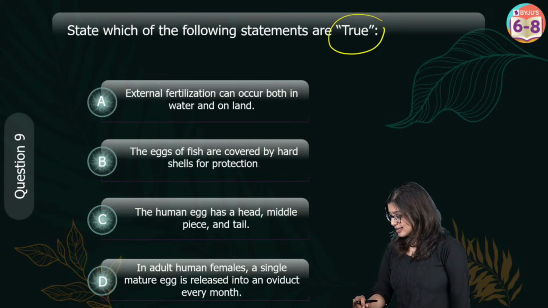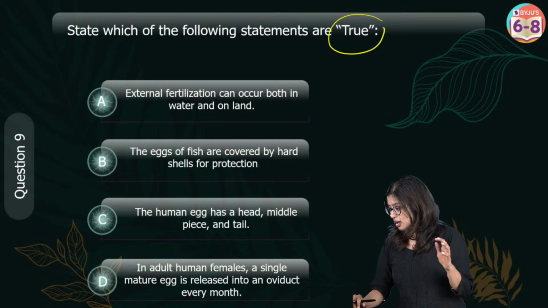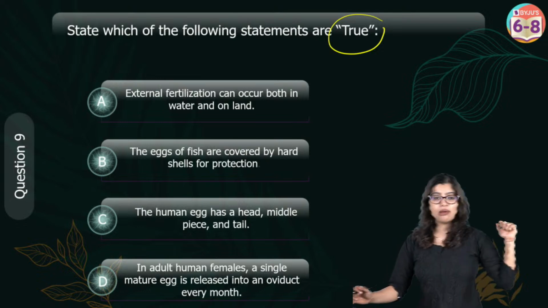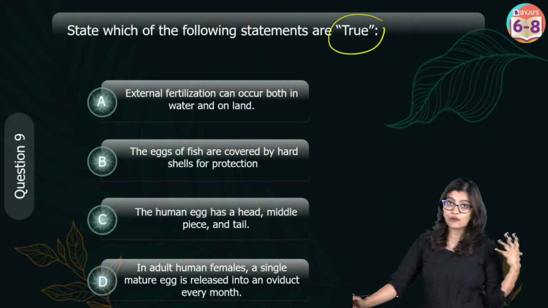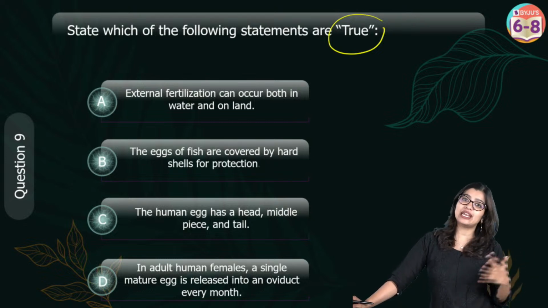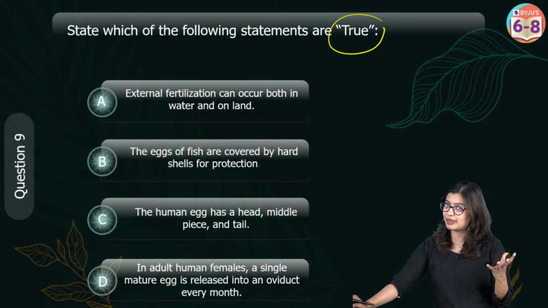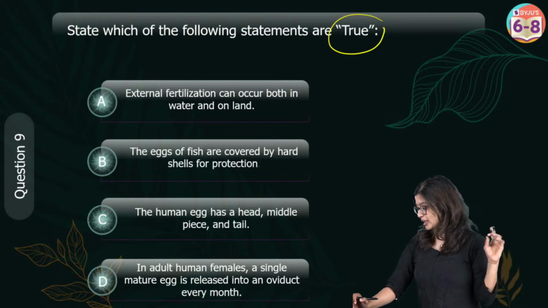In the meanwhile, I'll take some doubts that many of you are asking me. Somebody is asking me, ma'am, why do we sow pea after wheat? Chaitanya is asking me why pea is sown after wheat. This is for crop rotation, because pea and soybean are all leguminous plants and they can naturally improve the nutrient content because they have rhizobium in them. That sort of improves soil fertility. That is why it is recommended that we grow pea after wheat, right?